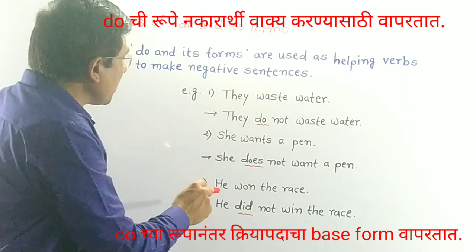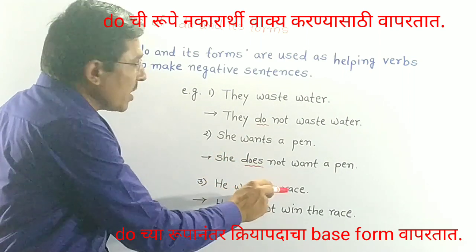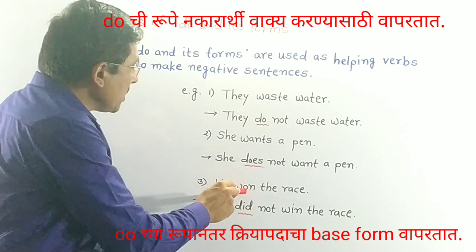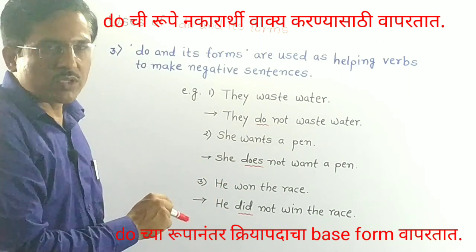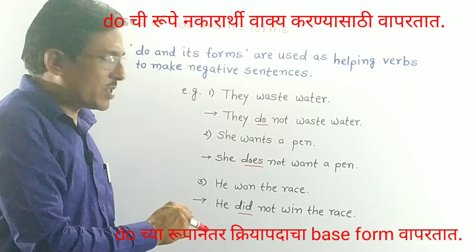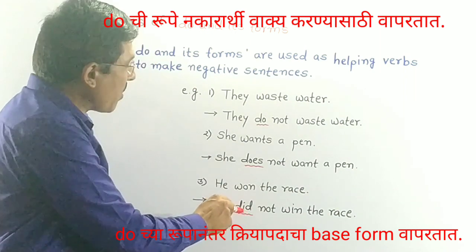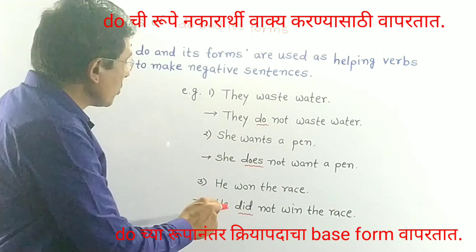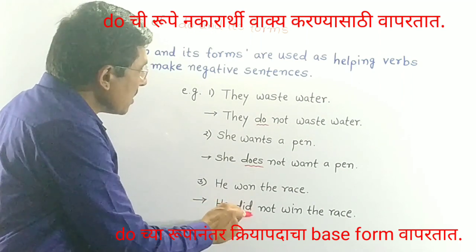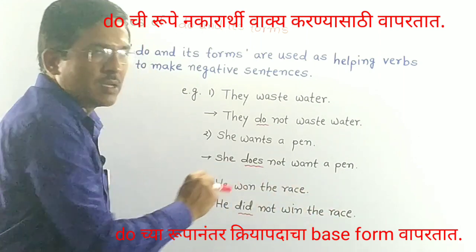In the third sentence, he won the race. Won is a past form. So to make a negative sentence, we have used did here, the past form of do. So the sentence is he did not win the race.